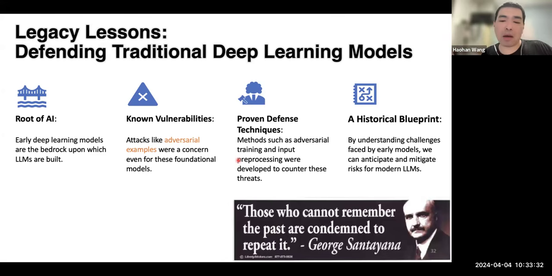So here the lesson we hope to deliver is that although these jailbreaks sound a little bit dark and a little bit threatening, on the other hand, we have seen enough of those in our history, maybe even before the deep learning world, and then in the deep learning world in the sense of adversarial examples, the attack and defense, and now these jailbreaks. So even though jailbreaks sound a little bit dark, we don't have to fear them, as we have had enough lessons about how to deal with them.